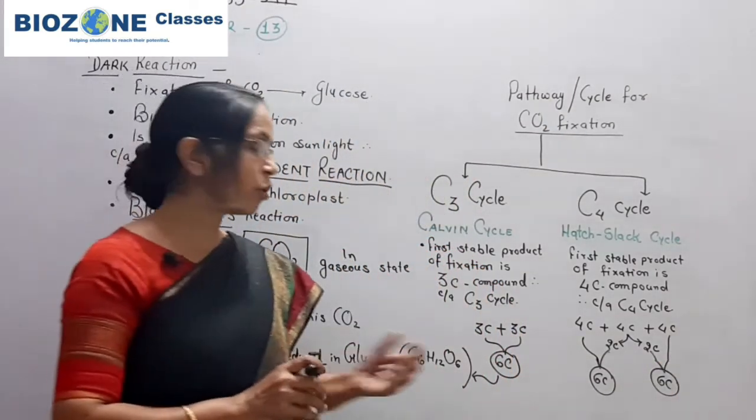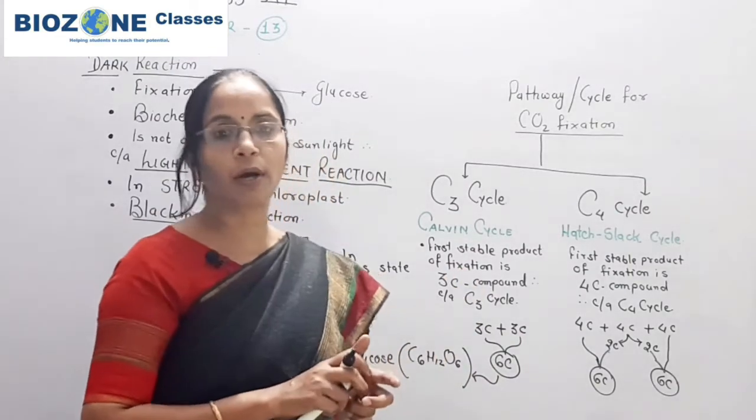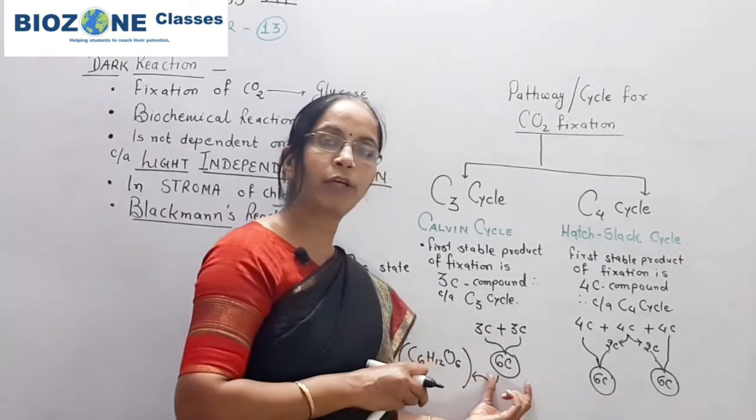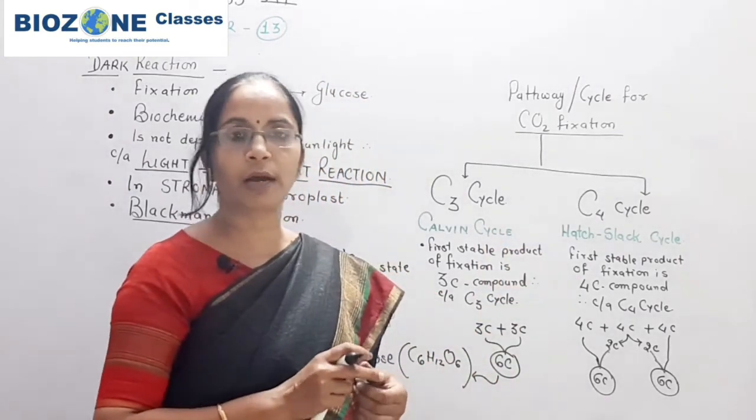This is a general way that we use for understanding how the 6-carbon compound is formed from a single molecule of carbon dioxide.